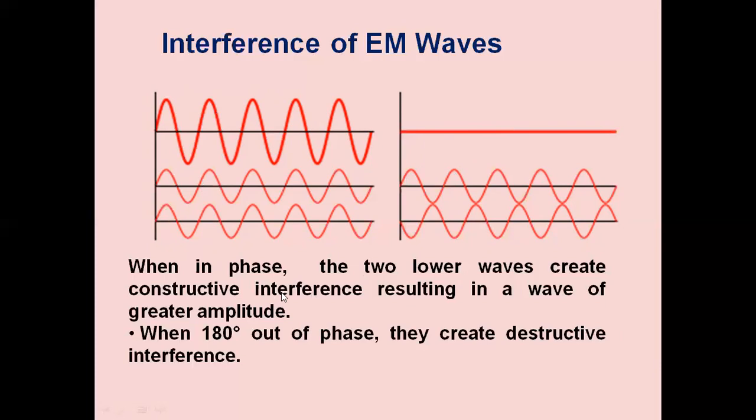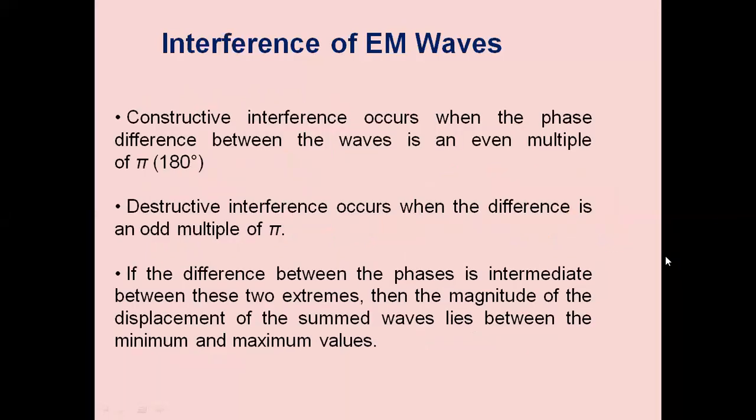That means there will be constructive interference when the two waves are added up at 0 degrees phase shift. When the two waves which are 180 degrees phase shifted are added up, they will create destructive interference. Constructive interference occurs when the phase difference between the waves is an even multiple of pi. Pi is 180 degrees. Even multiple means 2 pi, 4 pi, 6 pi, 8 pi. That means there is no phase shift at all, 0 degrees phase shift.